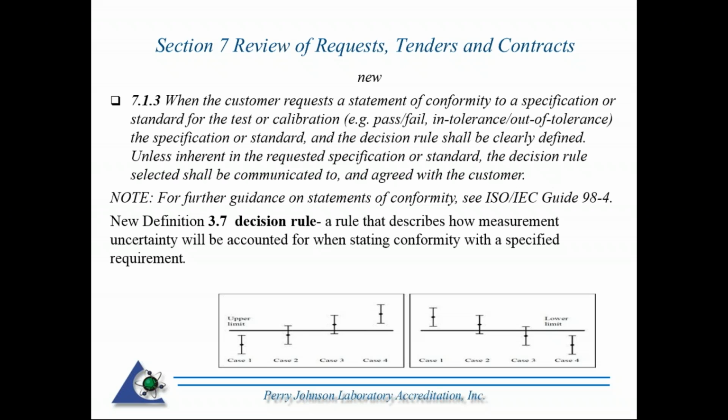Then you need to, in section 7.1.3 specifically, communicate the decision rule to your customer, and the customer needs to accept it. So you have to gain the customer's approval, discuss a decision rule or options for decision rules, and you are required to gain the customer's approval on this. This is one of the areas that I would say a lot of folks are scratching their heads about.